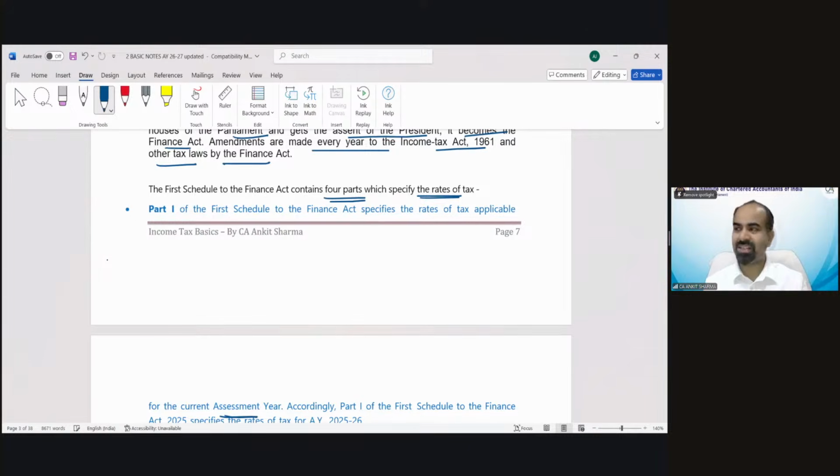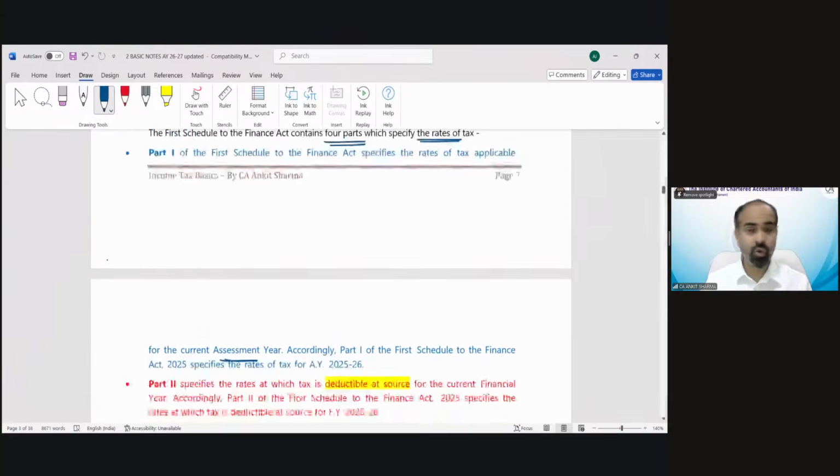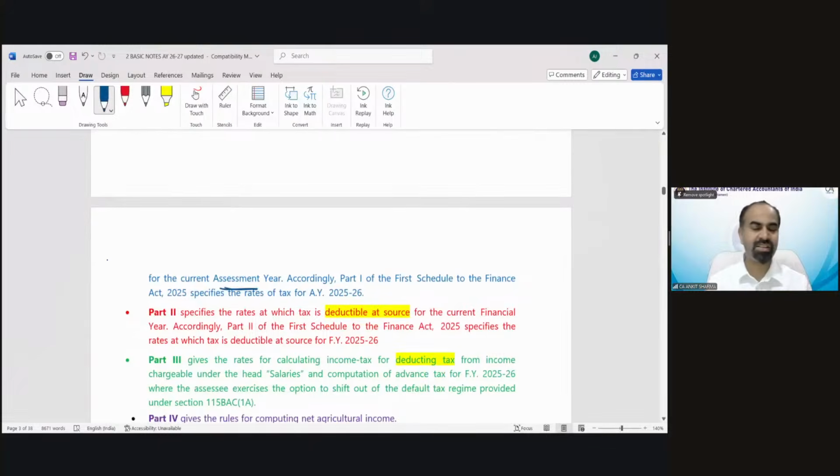Now what is assessment year? I have explained it to you, and we will discuss this concept in the definition part. Accordingly, part 1 of the first schedule to the Finance Act 2025 specifies the rates of taxes for assessment year 25-26. Part 2 specifies the rates at which tax is deductible at source.